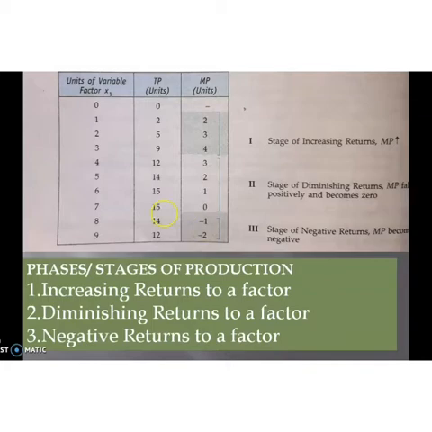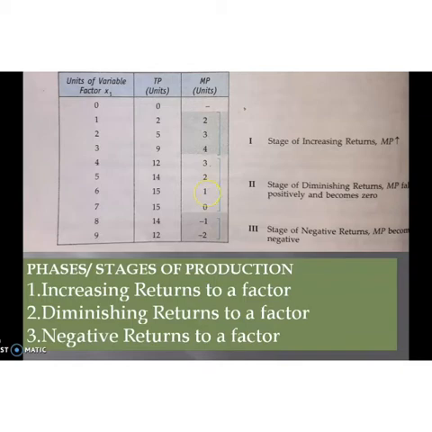Okay. So according to this law, at the initial stage of production, MP rises. So the rising stage is known as the stage of increasing return. Then after a certain level, what happens? The MP decreases. So that stage of production is known as the stage of diminishing return.